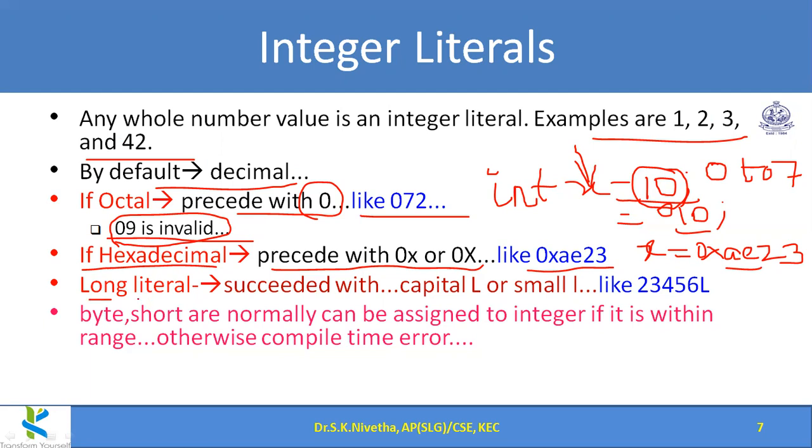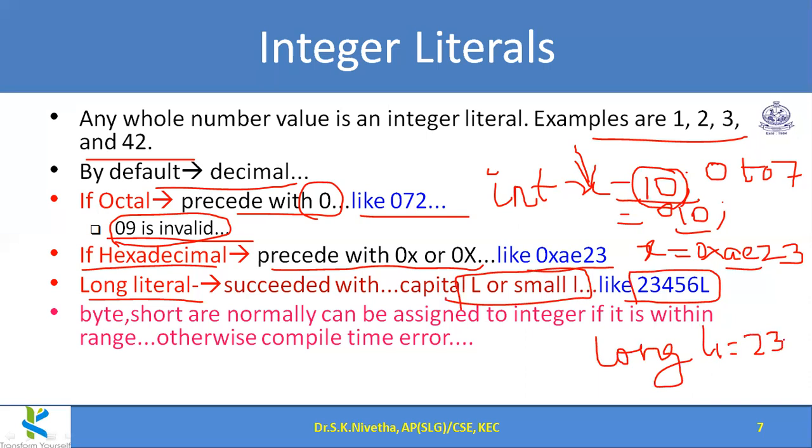For a long variable, we should insert L, capital L or small l, at the end. Like this, long variable name L1 is equal to, I could mention, 234. By default, if I give 234, it comes under the integer range, so it will be considered as an integer.